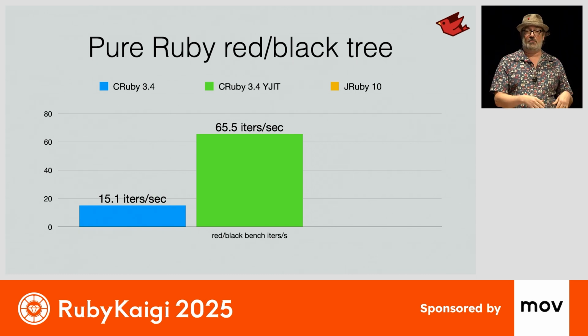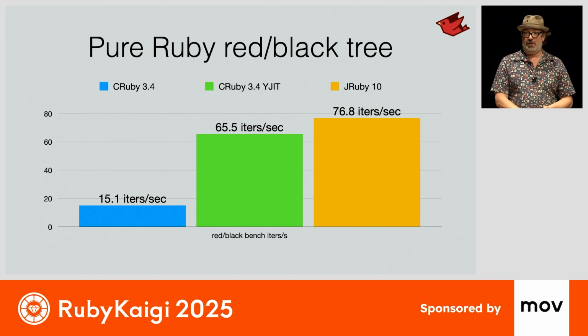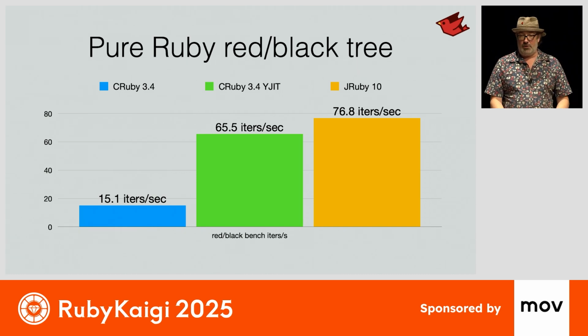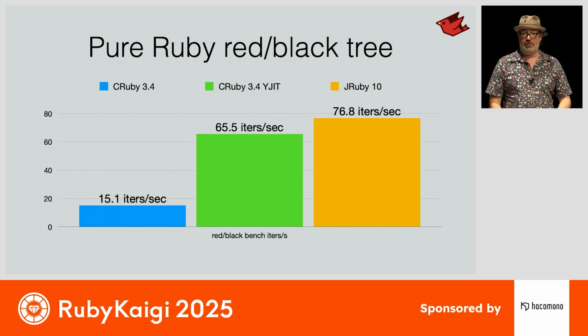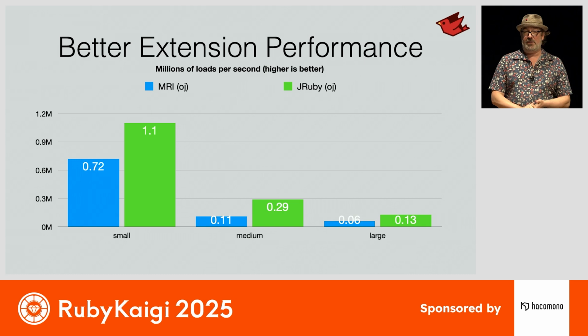Some of this comes from more direct access to instance variables, reduced overhead of doing calls. But JRuby actually still is faster than YJIT. And that's without me looking at this benchmark for many years. So for a pretty typical piece of pure Ruby code, JRuby should generally run it faster than Ruby without YJIT and even Ruby with YJIT.